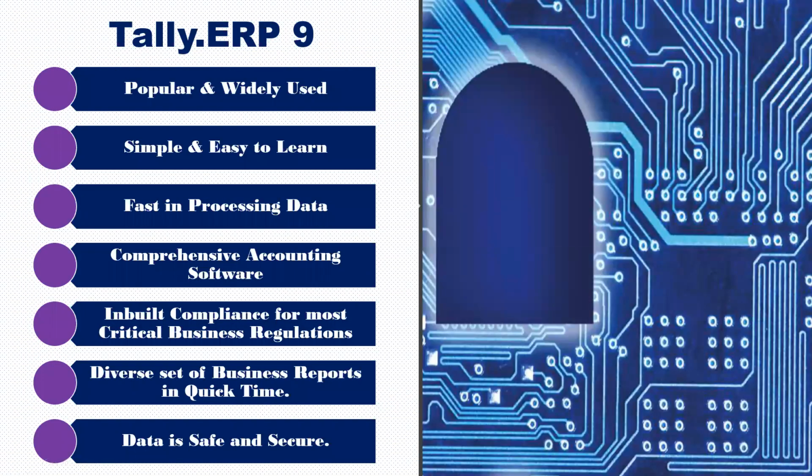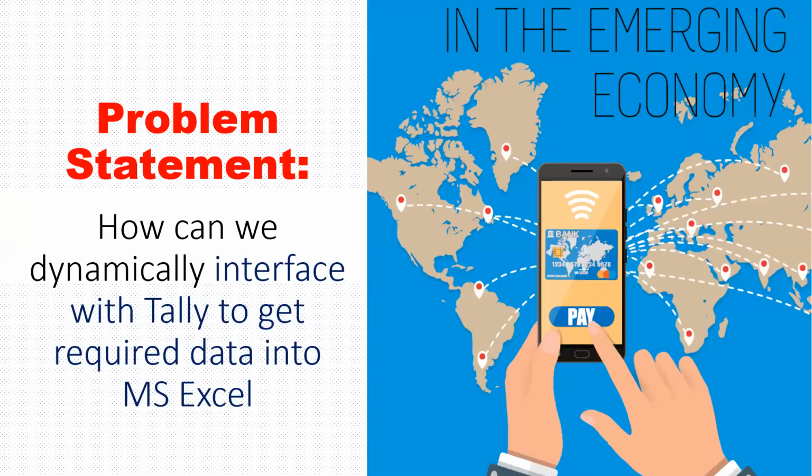Now let's look at how to use TCAT. We know that Tally ERP is a very popular and widely used software. What I'm saying now for Tally ERP software also applies to Tally Prime. So it's a simple and easy to learn software. It is very fast in processing the data. It's a comprehensive accounting software with inbuilt compliance for most of the critical business regulations. And it has a diverse set of business reports which you can generate in quick time. And the data is also safe and secure in Tally ERP and Tally Prime.